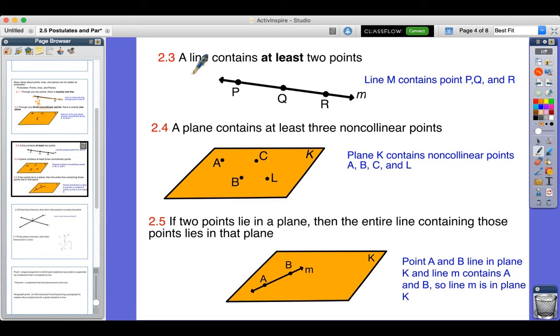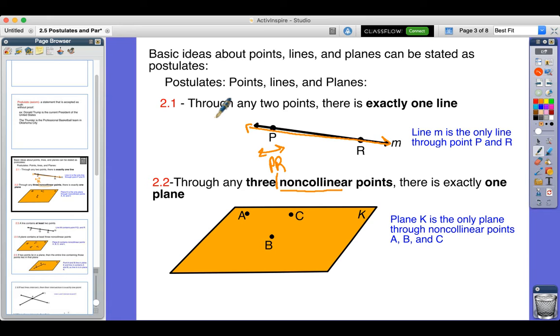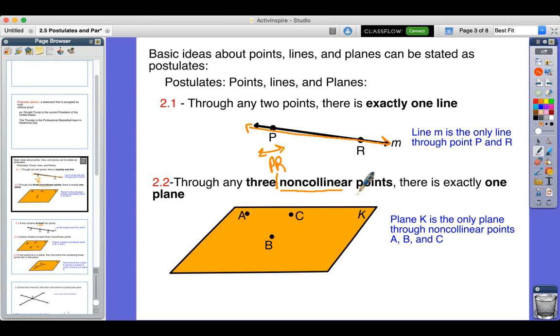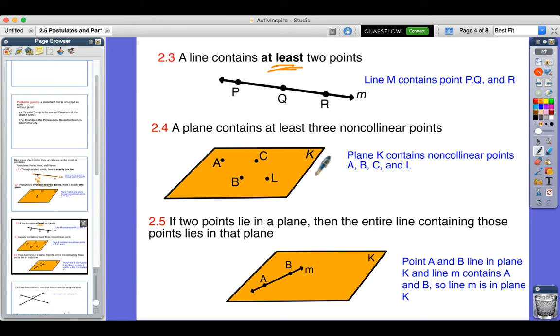All right. Now, like we said earlier in 2.1, through any 2 points there is exactly one line. Well, a line contains at least how many points? At least 2. You can have multiple points, but you have to have at least 2 points. And a plane contains at least 3. Earlier we said through any 3 non-collinear points, there's exactly one plane. Well, a plane contains at least 3 points. You can have more than 3, but you need at least 3. Here we have 4, but we only need at least 3 that are not on the same line.